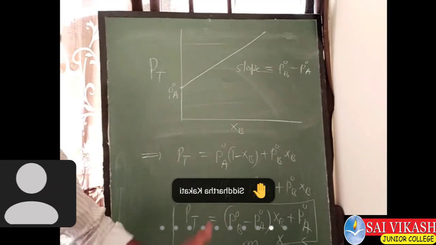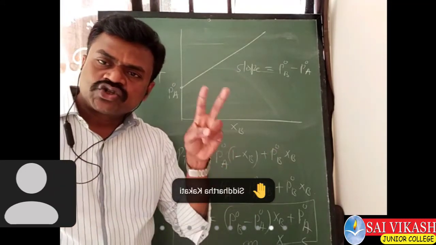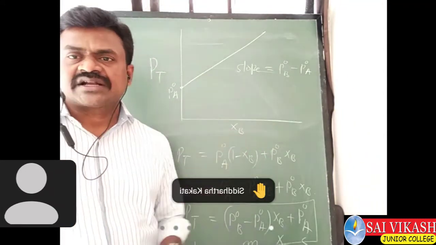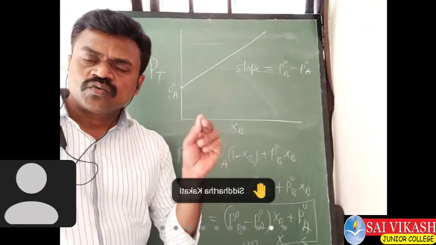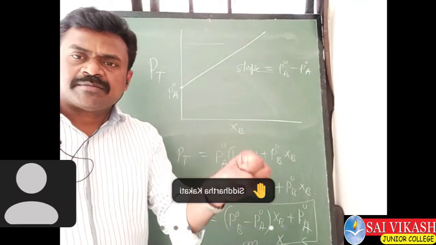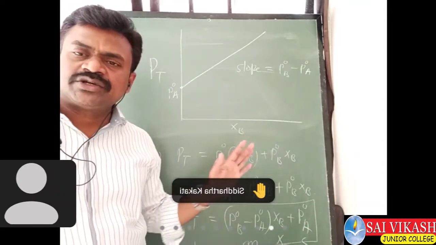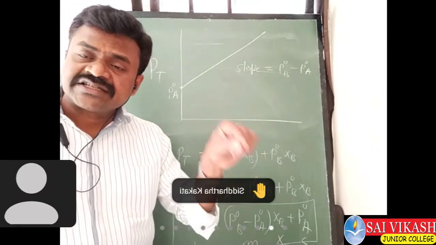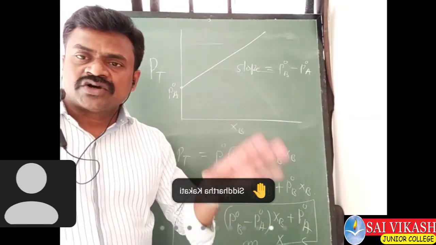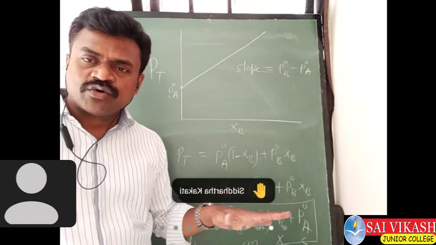So this is the concept: when two volatile liquids are taken and combined, what happens to the total vapor pressure, and how is it related to their mole fractions in the liquid mixture. So all these points I have explained now.